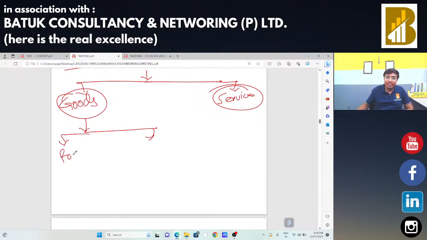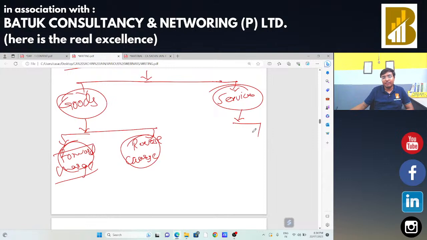Supply of goods, I can do under forward charge. I can do that supply of goods under forward charge, or I may do that supply of goods under reverse charge. In case of services, the same is applicable. I can make the supply of services under forward charge. I can make the supply of services under reverse charge.